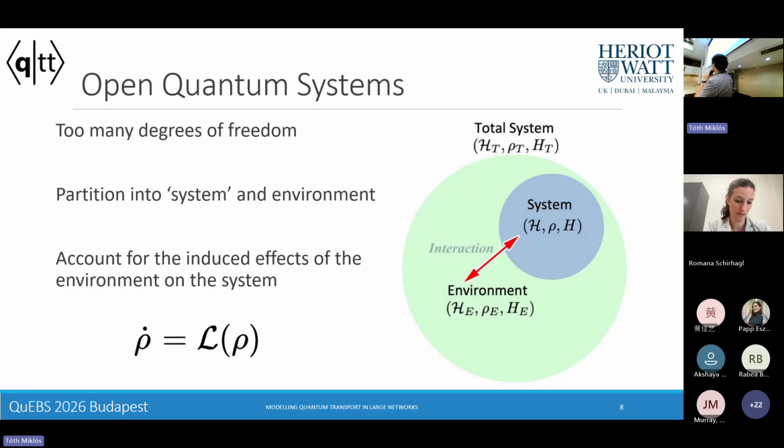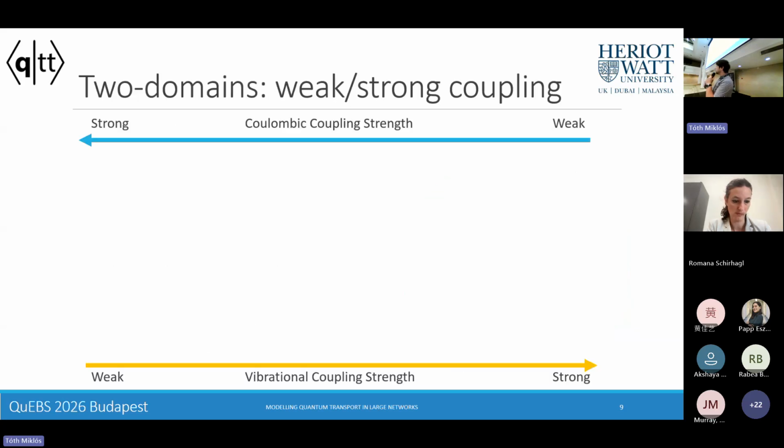The most generic approach that captures all of these degrees of freedom, though, is just as complicated as solving the entire problem. So we have to leverage some approximate approaches to try and capture these effects in a reasonable way. We had some talks on how HEOM has been used and how DAMF can be used to solve these types of problems, but they're very computationally expensive. So I'm going to introduce a couple of perturbative approaches. Here I have two axes, which go from weak to strong vibrational coupling, and in the opposite direction, weak to strong Coulombic couplings.